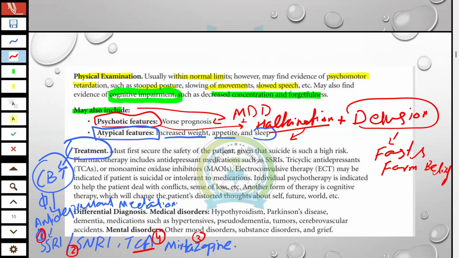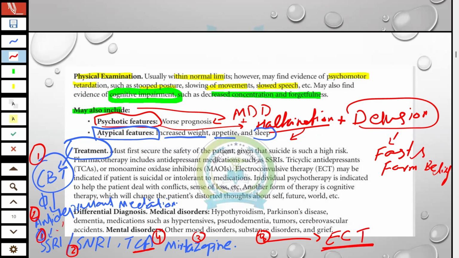So first of all, as an overview, you have to approach it this way if the patient presents with depression. Always first cognitive behavior therapy. If cognitive behavior therapy is ineffective, then you will go for antidepressant medication. If antidepressant is ineffective, then the last ray of hope is ECT, electroconvulsive therapy.